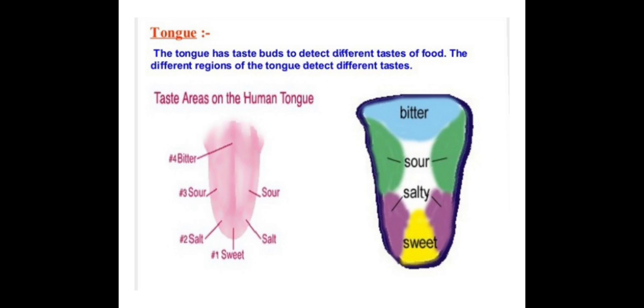Now the tongue. The tongue has taste buds to detect the different tastes of food. We all know that the tongue helps us to taste the food. So how can we taste different foods? In the tongue there are different tasting regions. At the tip of the tongue we can taste sweet. Then on the little upper part we can taste salty. Then sour. And on the last part of the tongue, we can taste bitter.